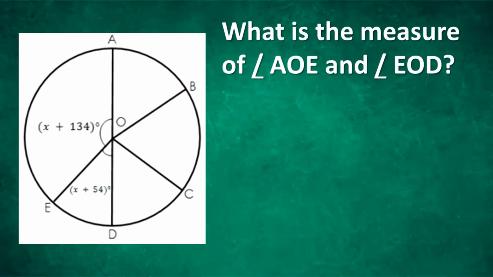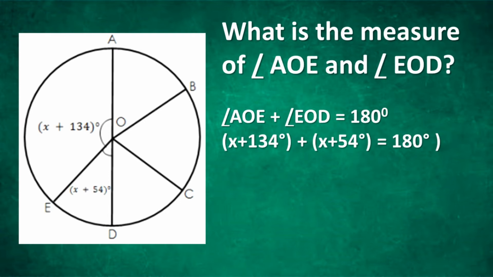Since AD is a straight line, then the measure of angle AOD is 180 degrees. Then angle AOE plus angle EOD equals 180 degrees. Input the given expressions, that is quantity x plus 134 degrees plus quantity x plus 54 degrees equals 180 degrees.